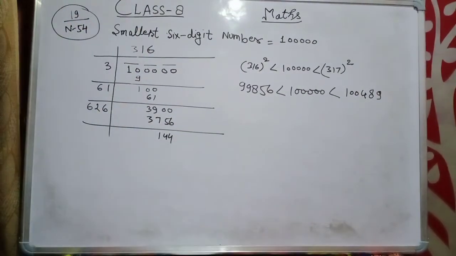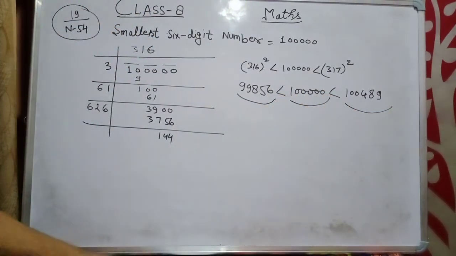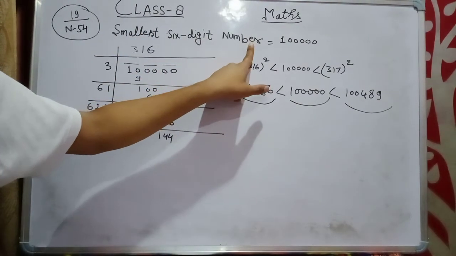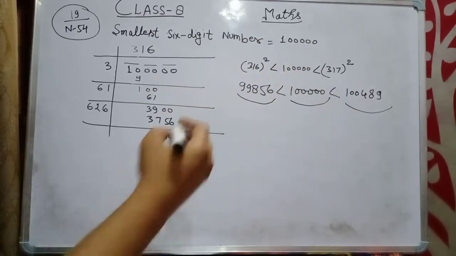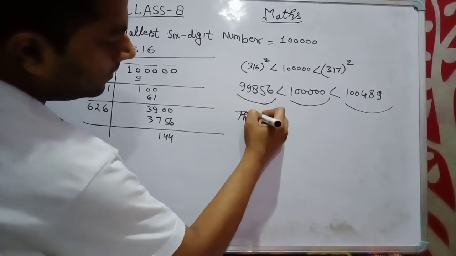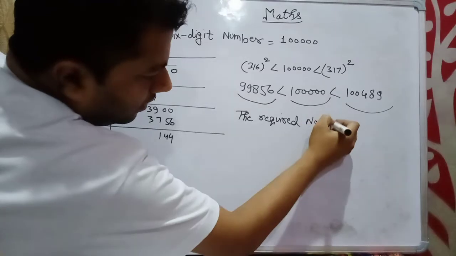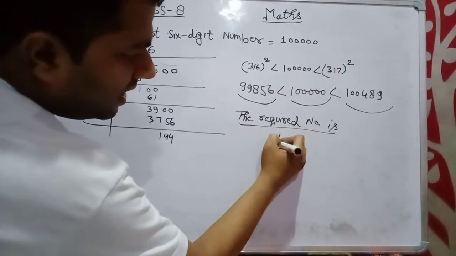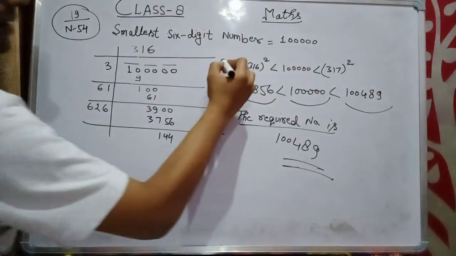You can check, it is a 5-digit number. It is a 6-digit number. This is also a 6-digit number. They are asking, find the smallest 6-digit number which is a perfect square, but this is not a perfect square. After this one is the perfect square. Hence, the required number is simply, the simple statement you can write is 489. This is the answer, and this one you have to show.